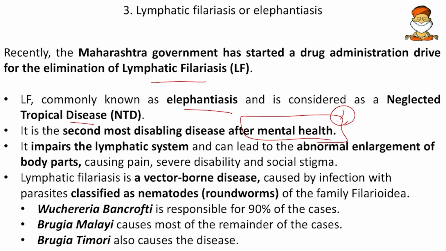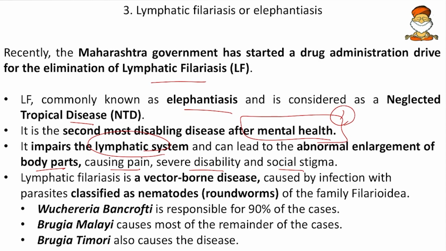Then it impairs the lymphatic system and can lead to the abnormal enlargement of body parts, causing pain, severe disability and social stigma. So elephantiasis: the legs and the parts that are infected will swell like anything, and that is the meaning of elephantiasis. So how does this swelling occur? That is mainly due to the damage of the lymphatic system.